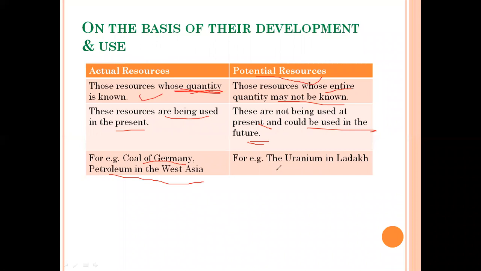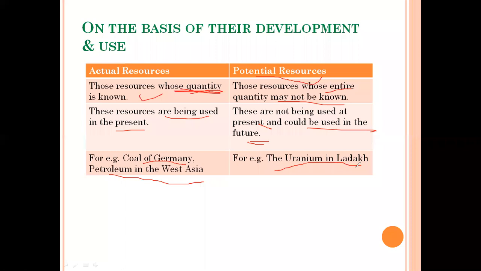Okay, but for example, the uranium in Ladakh. Some years ago, some scientists found uranium in Ladakh. You all know Ladakh is a union territory of India. ठीक है, uranium क्या है? Just like metals, gold, platinum, silver, uranium is also a kind of metal. ठीक है. So uranium in Ladakh.